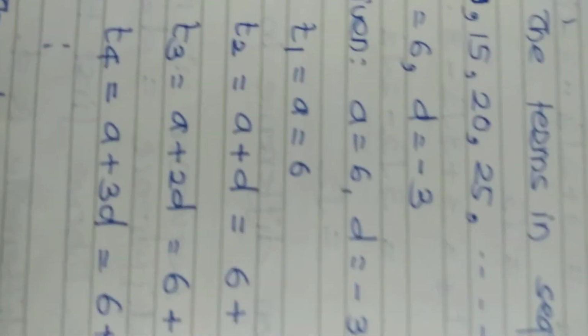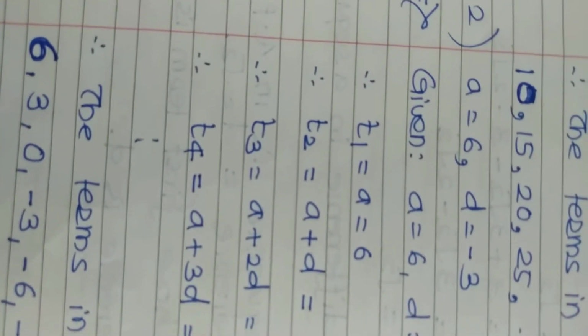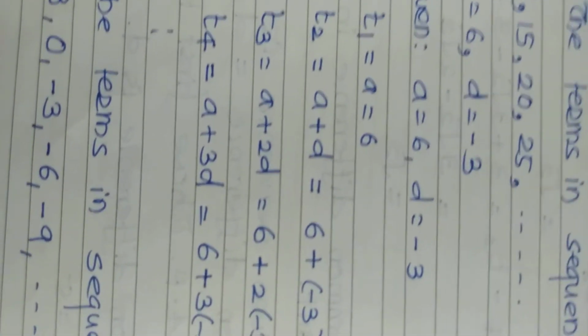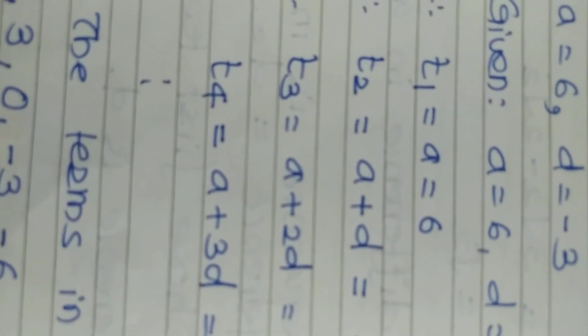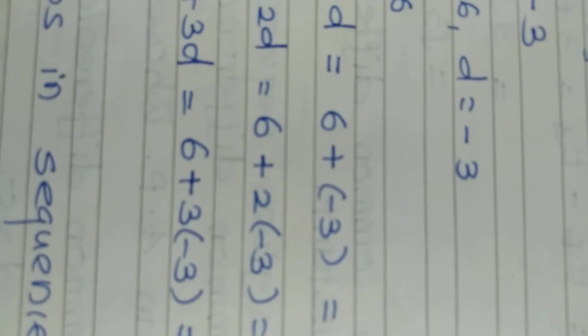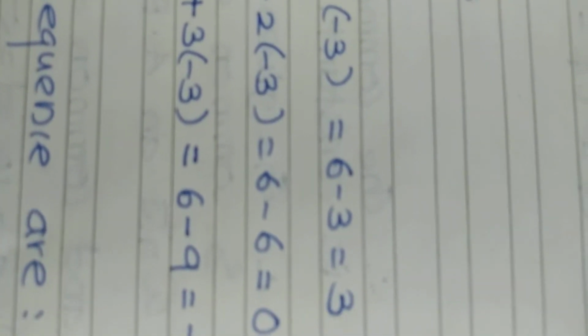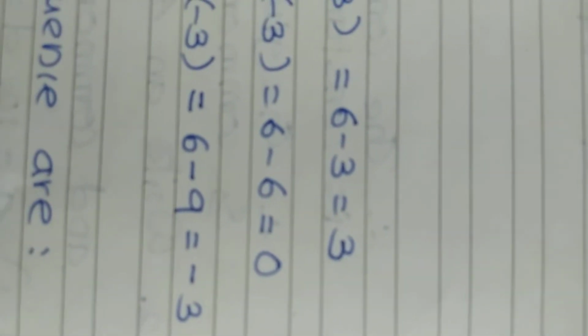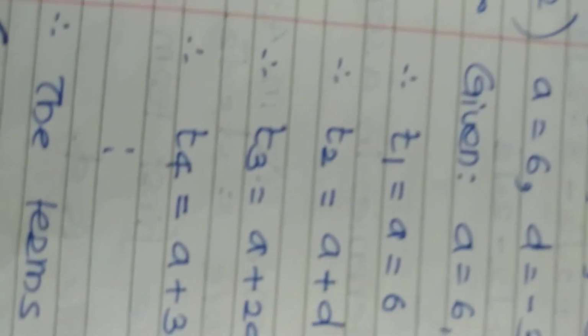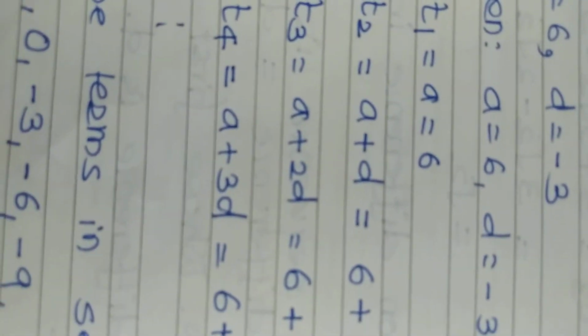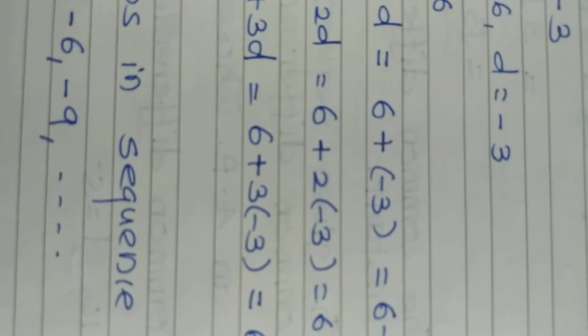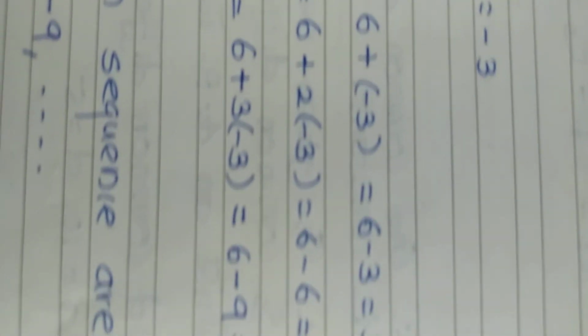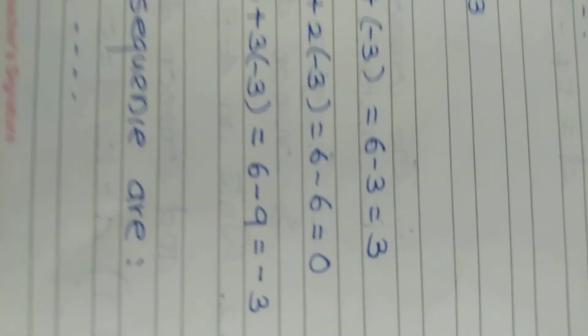Similarly, we can solve the next example. It is given a equals 6 and d equals minus 3, that means the common difference. T1 equals a, which is 6. T2 equals a plus d, so 6 plus minus 3, it becomes 6 minus 3 equals 3. Then T3 equals a plus 2d equals 6 plus 2 into minus 3, 6 minus 6, it is 0.